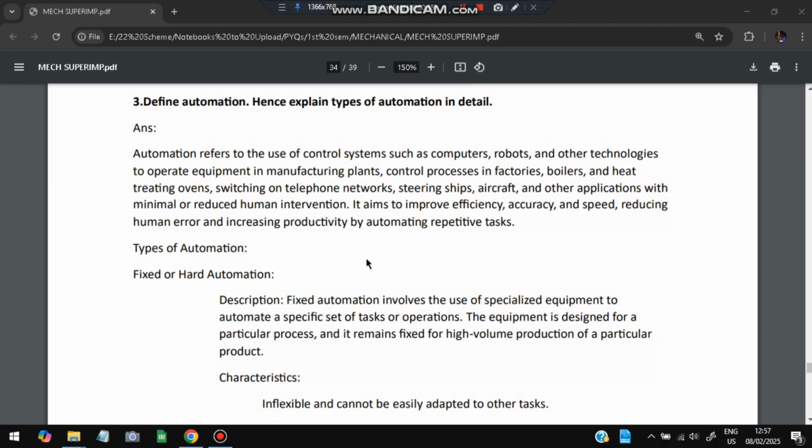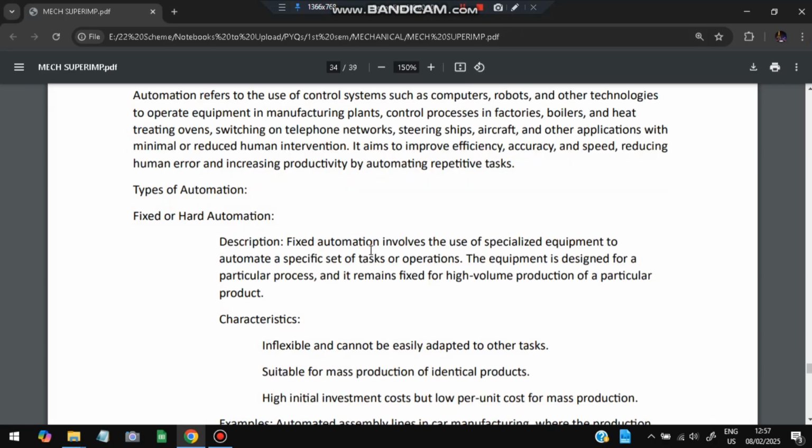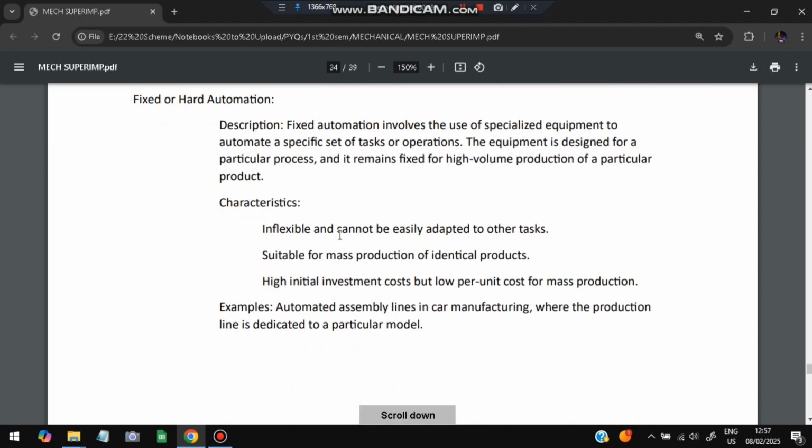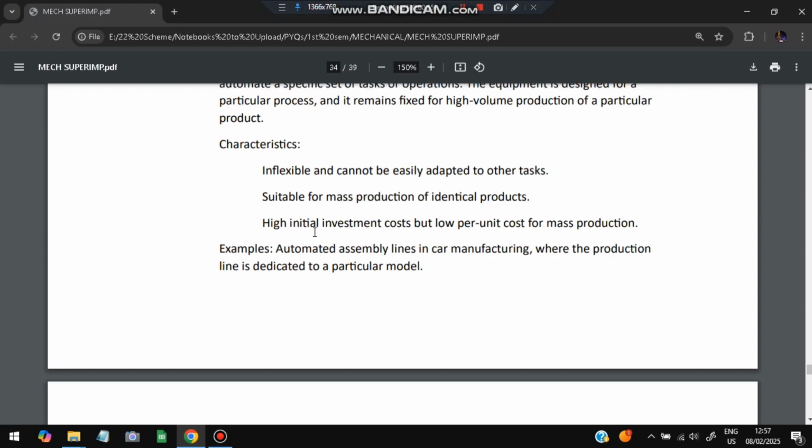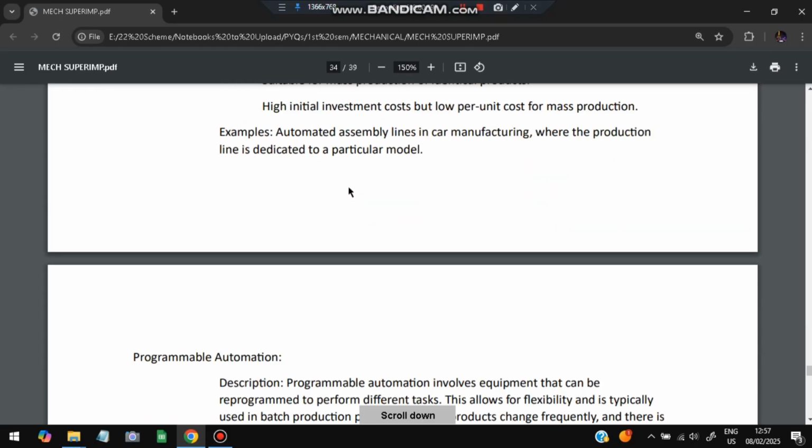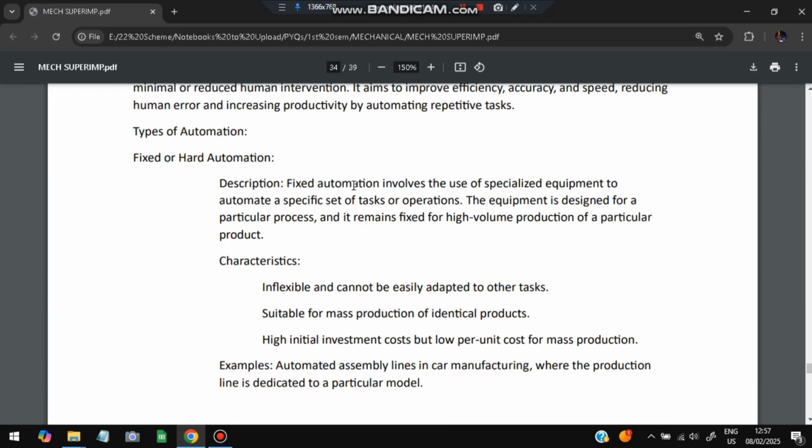This involves the use of specialized equipment to automate a specific task or operation. The equipment is designed for a particular process. The characteristics are that it is inflexible, suitable for mass production, and has a high initial investment cost. An example is the automated assembly line in car manufacturing, where the production line is dedicated to one particular model. That is fixed or hard automation.